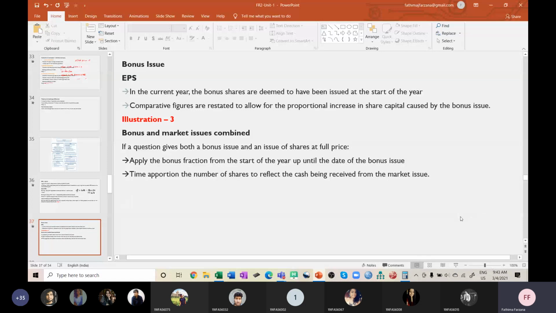So coming to bonus shares. Sorry to stop you. You people are explaining something about bonus shares. I'll give my explanation. If anything is wrong, you let me know. Bonus shares are actually given to the existing shareholders, sometimes to the employees, as a token of appreciation. It is free of cost.